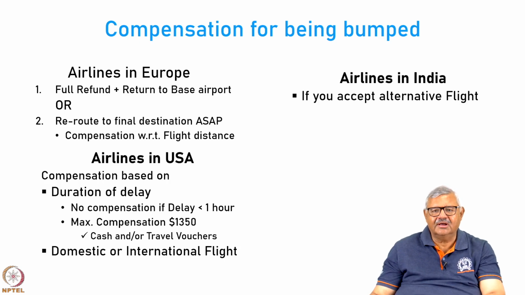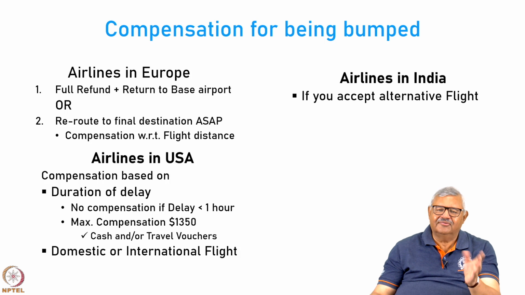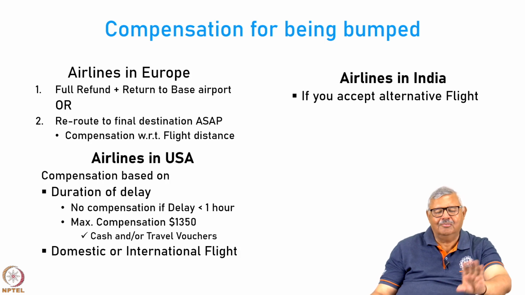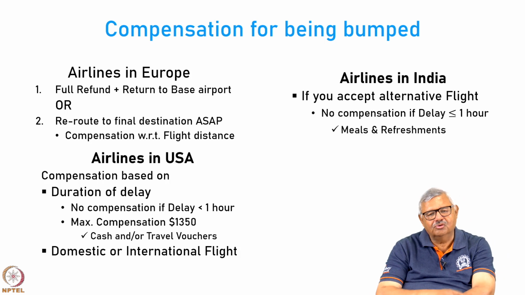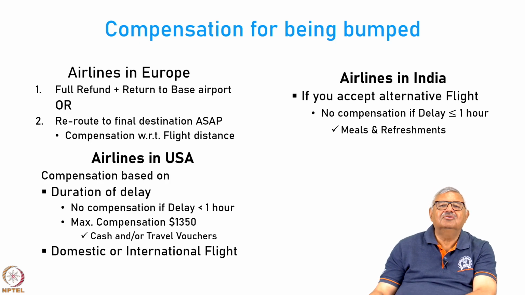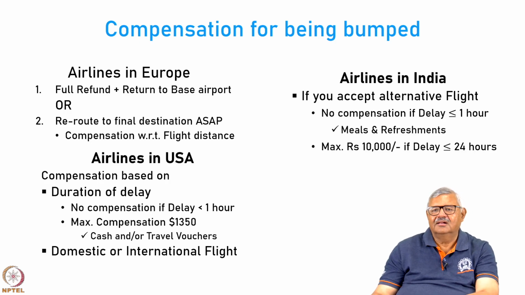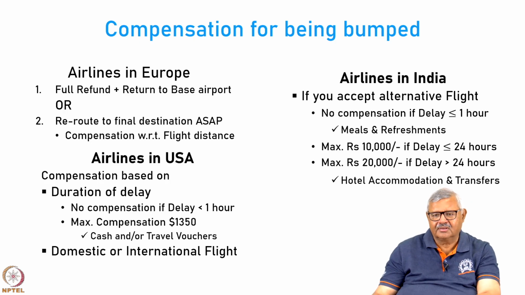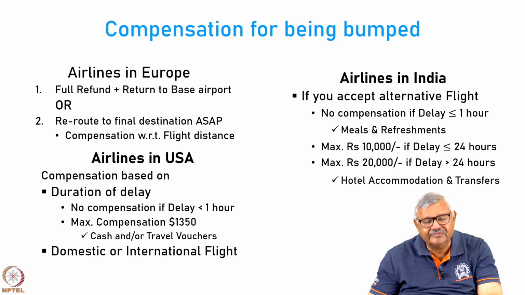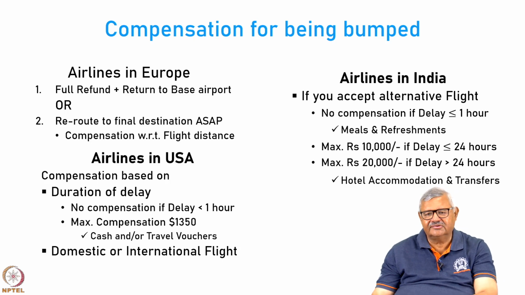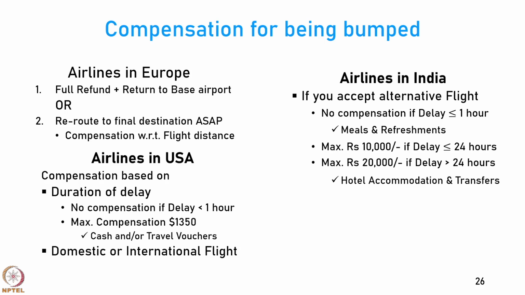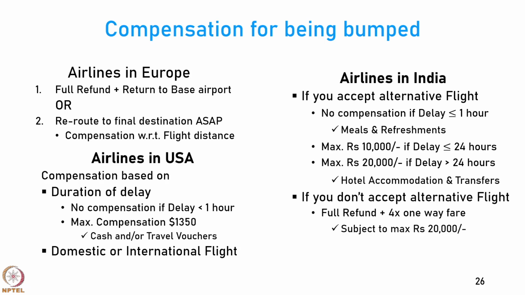In India, what happens in India? If you accept the alternative flight, that means suppose the airline has bumped you and you say, okay, I am okay with the alternative flight. Then again, no compensation if delay is less than 1 hour. You might get some meals and refreshments, but if the delay is less than 24 hours, you get about 10,000 rupees maximum. Okay. But if the delay is more than 24 hours, then you get a bigger compensation and you also are entitled to accommodation and transfer. If you don't accept the alternative flight, suppose you say, no, I don't want to take your offer, then you get a full refund and 4 times the one-way fare, maximum of 20K.